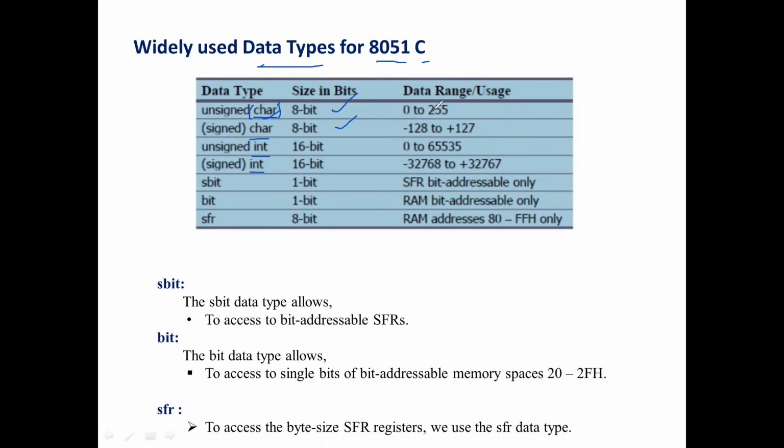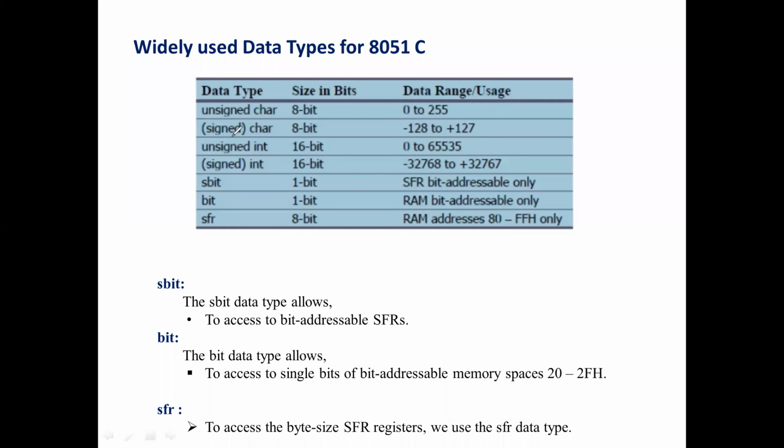The data range will be 0 to 255, so you can assign an unsigned char a value in this range. In hex form, this is 00 to FF. Just as we initialize a counter equal to 0, similarly here you can simply assign a char counter equal to 0 in decimal.